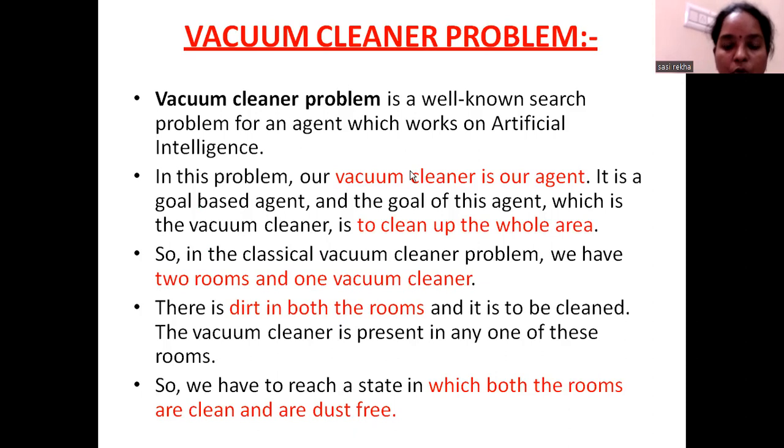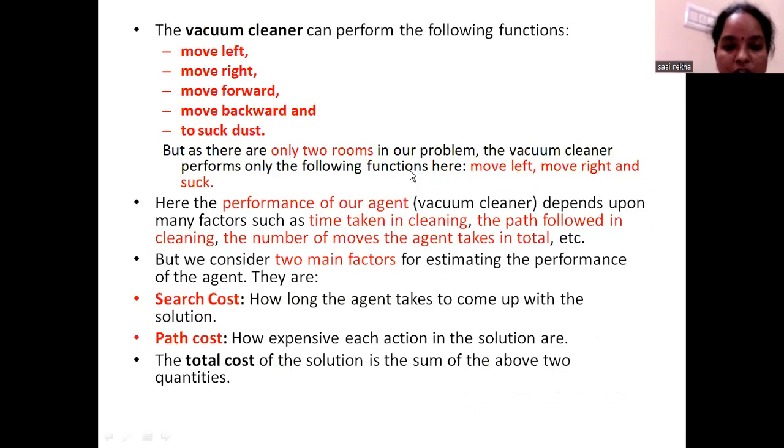For this problem, how do we make out a problem specification? What actions can we perform? Either we can move the vacuum cleaner to the left or right, or forward or backward, and we can suck the dust. These are the functions or operations we can perform with the vacuum cleaner agent. But there are only two rooms in our problem, so the vacuum cleaner performs only the following options.